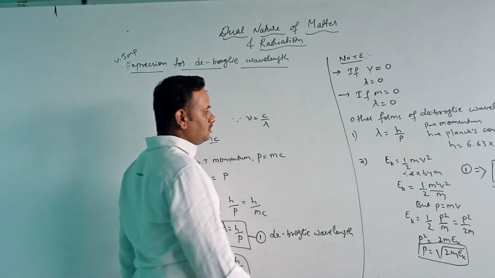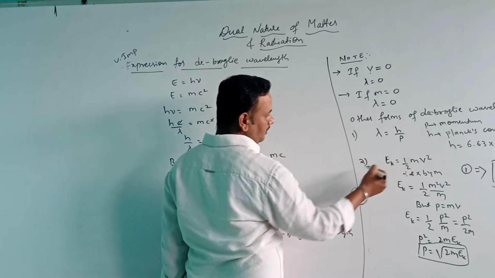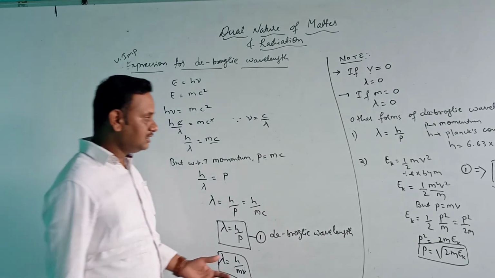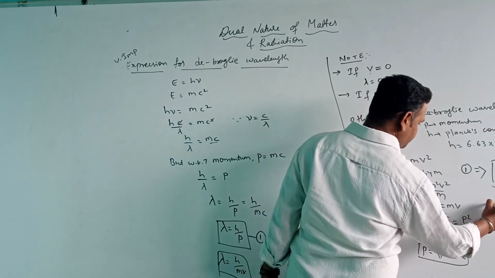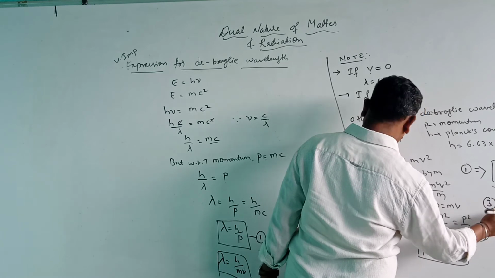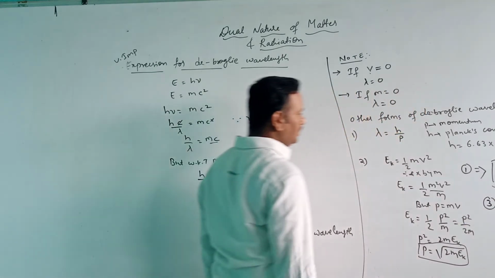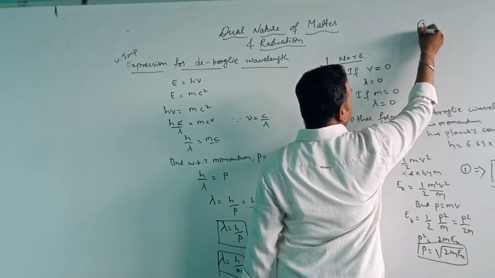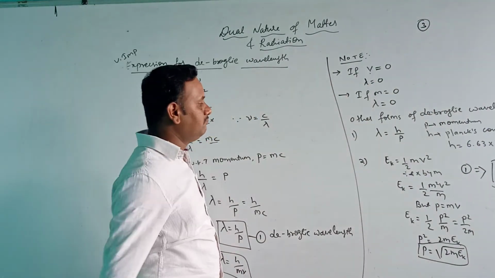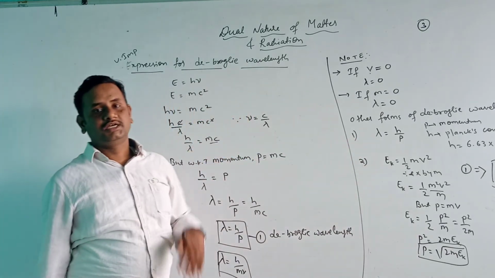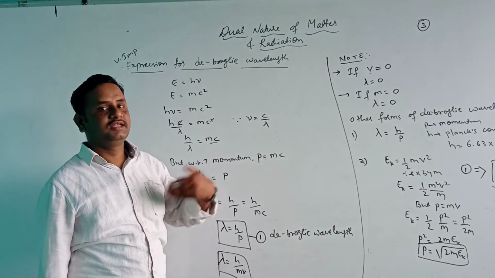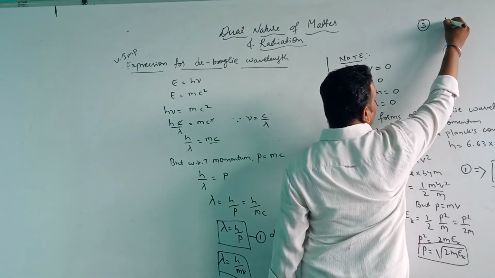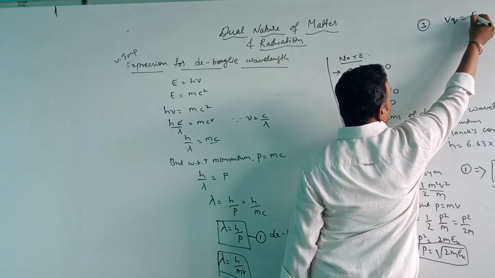Okay. If I consider a charged particle, then the third form of de Broglie wavelength will be as follows. If the charged particle is accelerated by a potential difference, then it can be written as V into Q is equal to Ek.